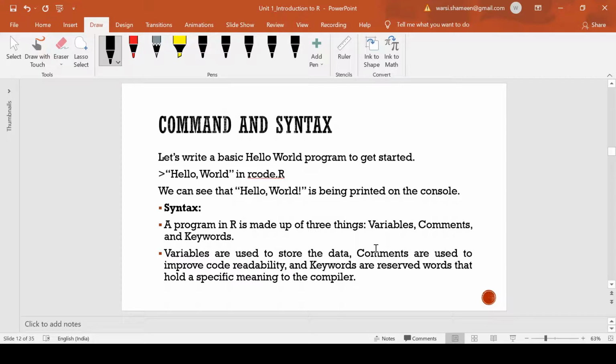I know because we are going very theoretical, things are not that clear as of now. But this is it for today's video, and in the next video we will be doing the things in practical. We will be learning about variables, how we can create variables in our program, how we can write comments, and what the utility of keywords is. We will be doing this in practice in the coming video.